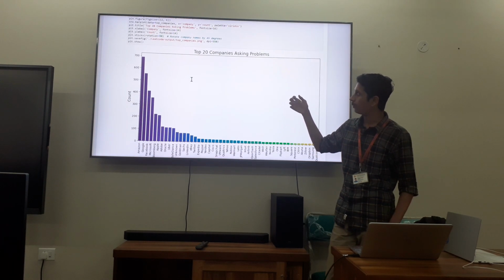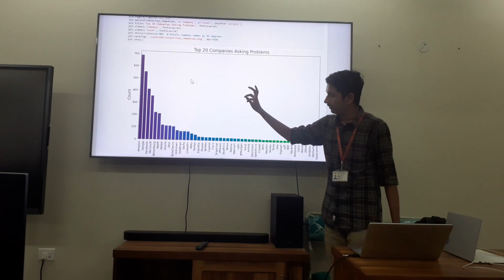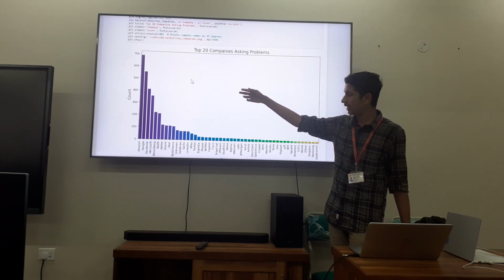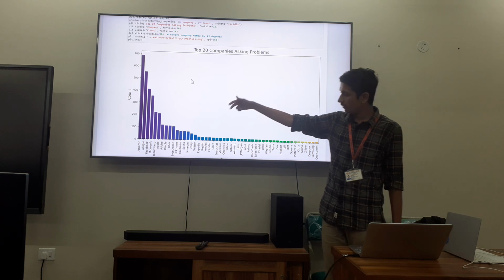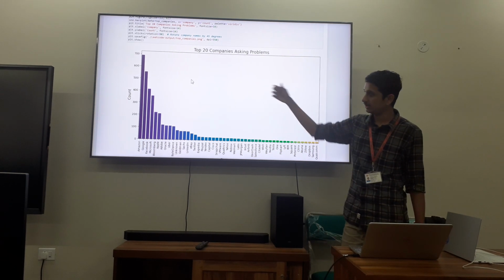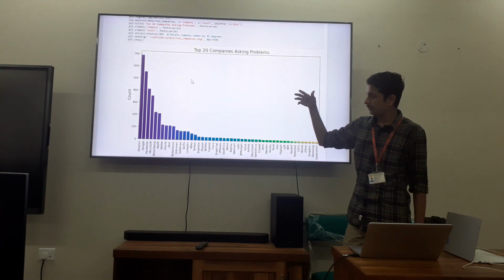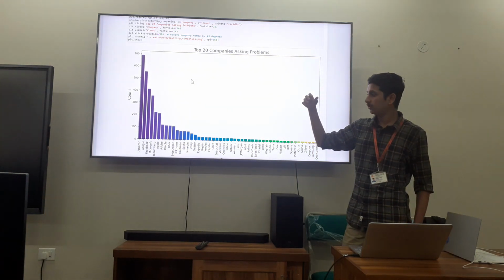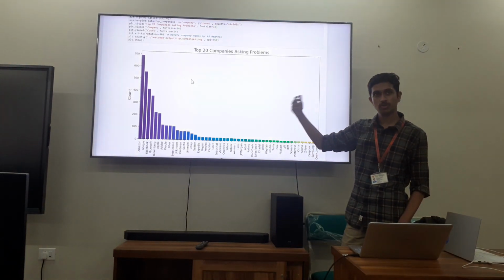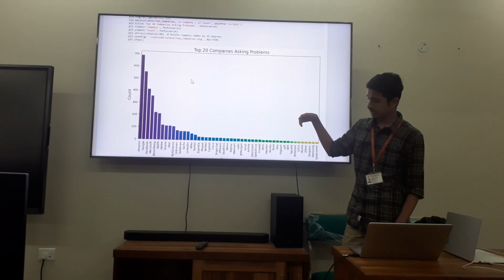Next, we have the top 20 companies which have asked similar or the same problems in their coding interviews. As we can see, Amazon, Google, Facebook, and Microsoft have the largest share in these problems. So if someone is targeting these companies, they would be very likely to find many similar problems to practice on and improve their skills.